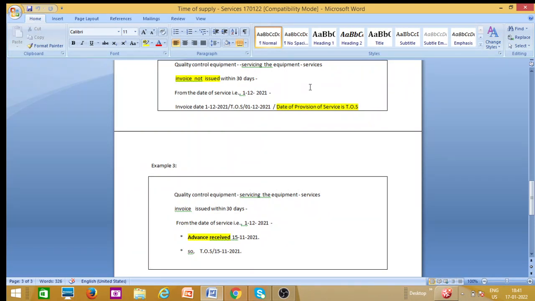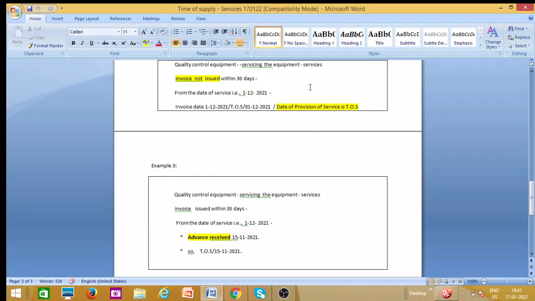Before providing that service itself, he has received the advance into his company. That is, the service provider has received the advance payment for the supply that he is going to deliver to the company, that is the factory. So here, since he has received the advance before providing the services, it becomes the time of supply of services. Here the advance received date is 15/11/2021 and it becomes the time of supply of services for this purpose.